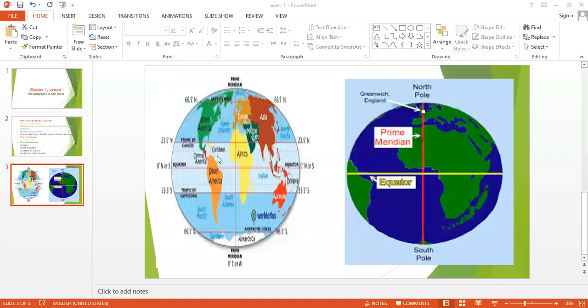The biggest continents are Africa, Asia, and North America. North America is the 3rd biggest continent. Okay, so this is for the 7 continents.